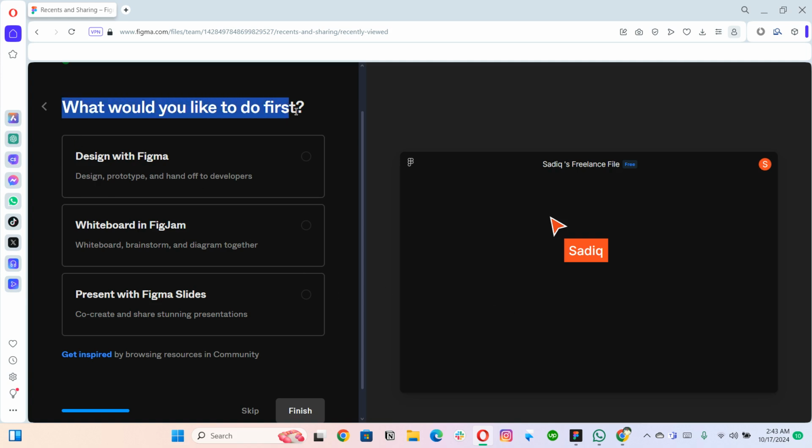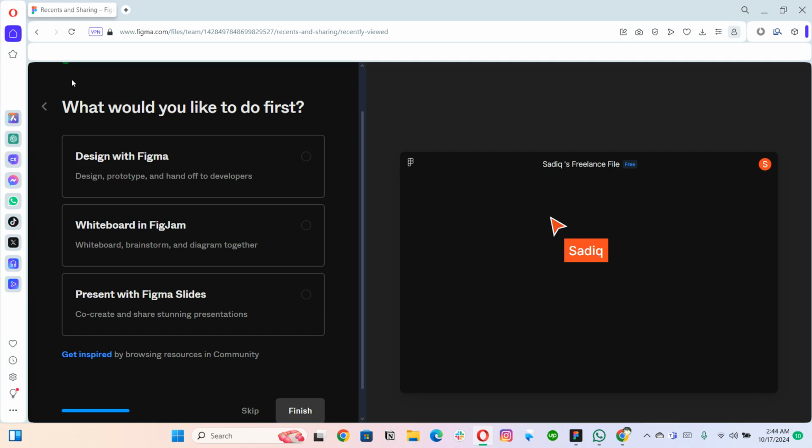So what would you like to do first? Here you can choose to design with Figma, whiteboard with FigJam, or present with Figma Slides. So these are the three major parts of Figma. You use Figma for designing, and FigJam is a sub part of Figma, of the company overall. FigJam is like a whiteboard. Like in your university, in your colleges, in your schools, you were using a whiteboard to write, brainstorm, and learn. Similarly here, you can use FigJam to do a lot of work.